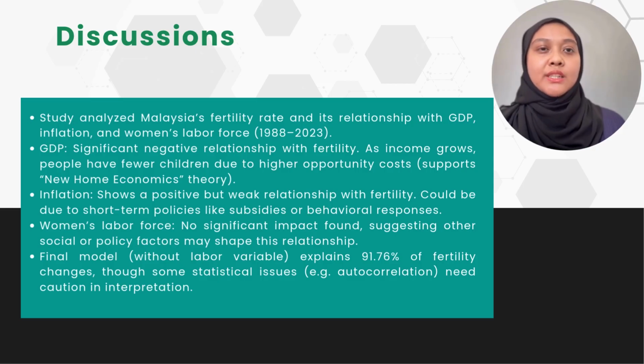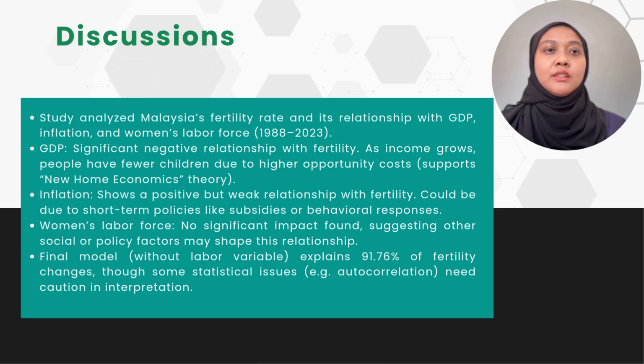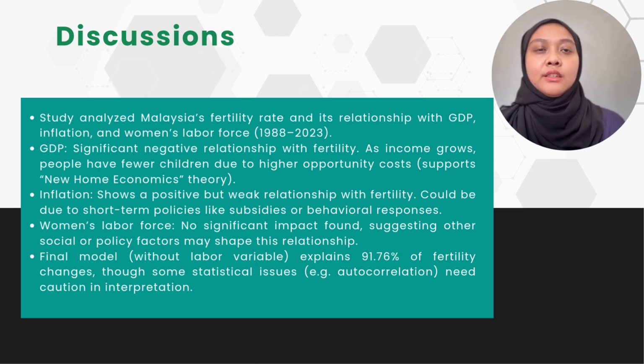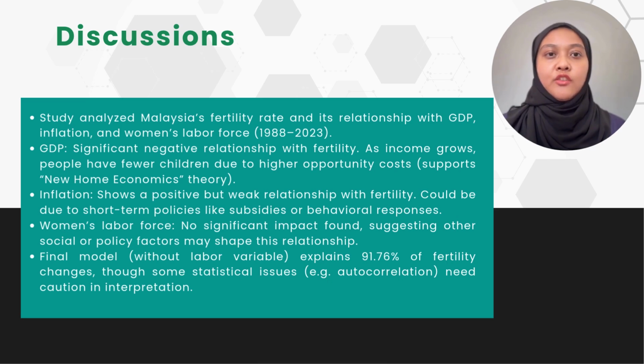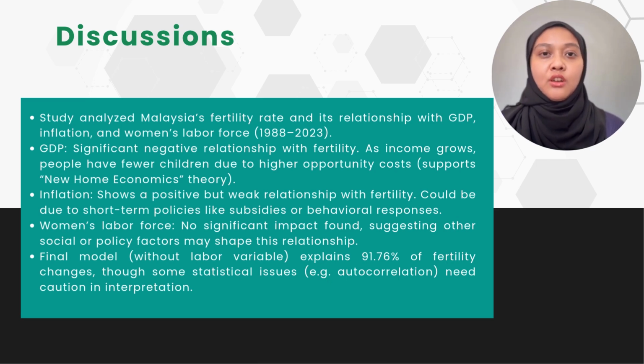Lastly, I will present chapter 5 for the discussion. Our research examines Malaysia's fertility rate and its relationship with GDP, inflation, and female labor force using approximately 30 years of national data. Our analysis found that there is a significant negative relationship between GDP and fertility, supporting the new home economics theory that higher income leads families to prioritize quality over quantity of children due to the rising opportunity cost.